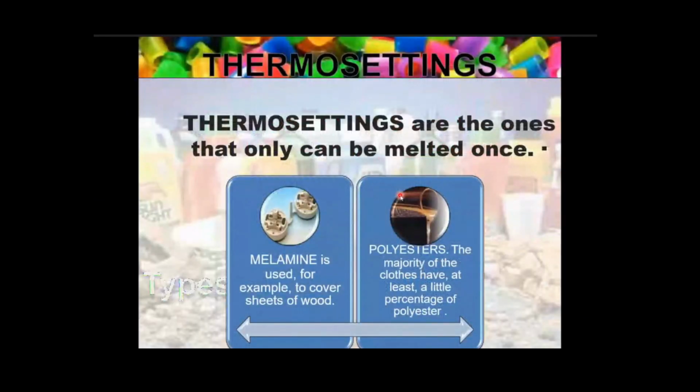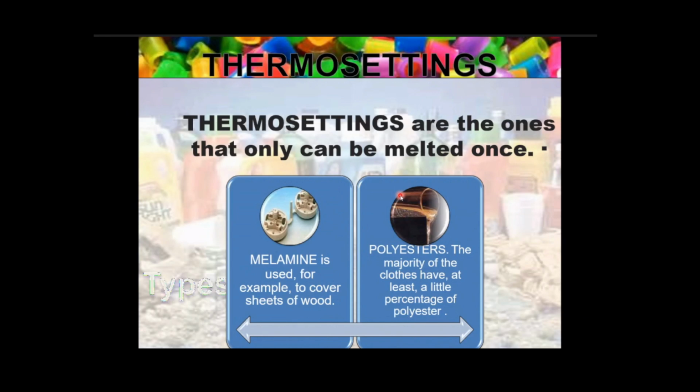Then thermosetting plastics. Thermosetting plastics can be melted only once. They cannot be reprocessed or recycled during manufacturing, and they cannot be softened.